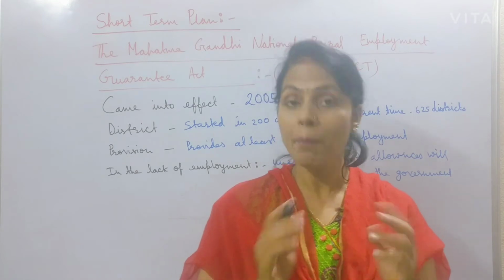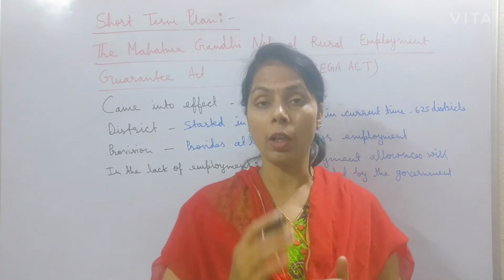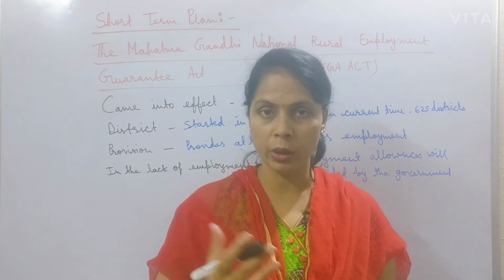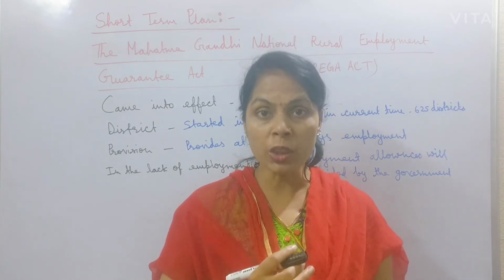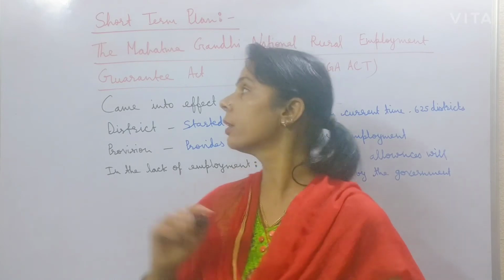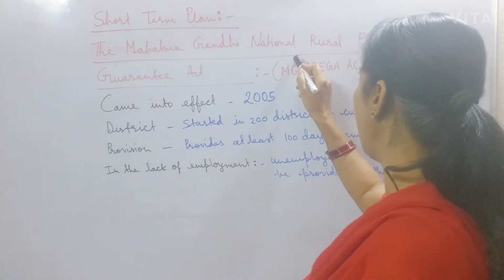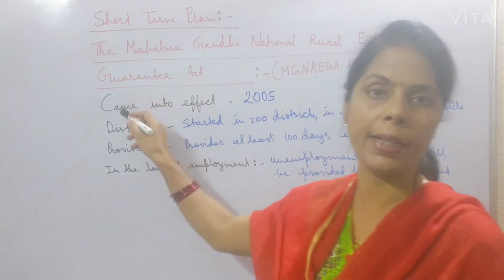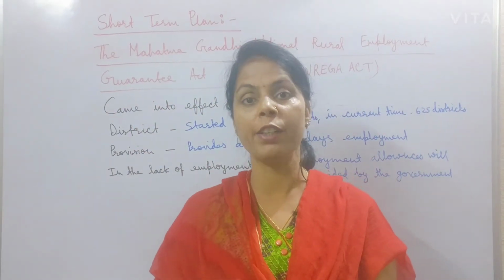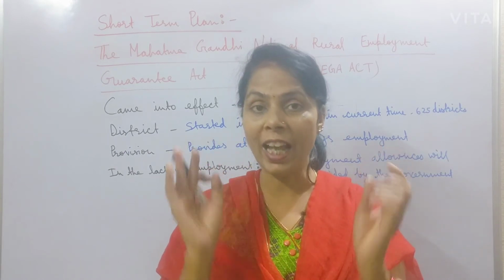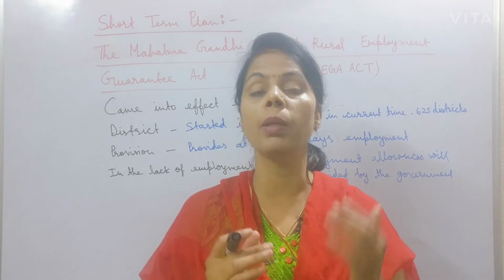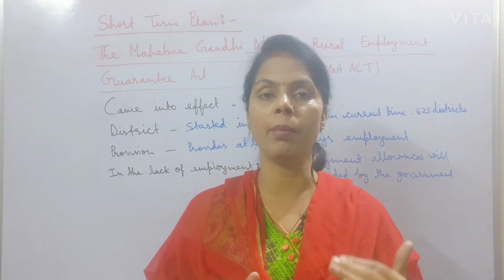The Government of India makes short-term plans from time to time to overcome the problems of unemployment. One of the most important and famous programs is the Mahatma Gandhi National Rural Employment Guarantee Act. This act came into effect to assist people who are facing the problem of seasonal unemployment.